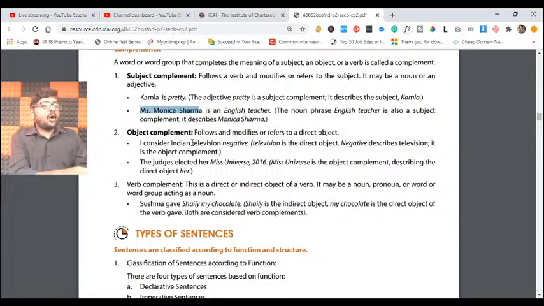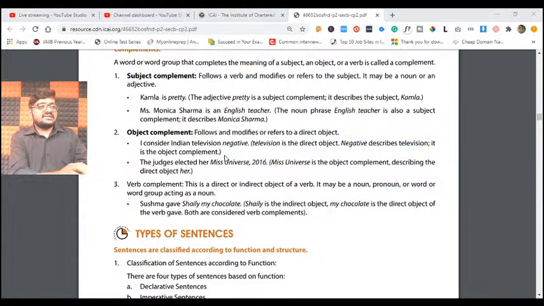Similarly, object complement can also be there. An object complement follows and modifies or refers to the direct object. So here we are talking about an object, not just the subject. For example, I consider Indian television negative. Television is the direct object. Negative describes television. It is the object complement.